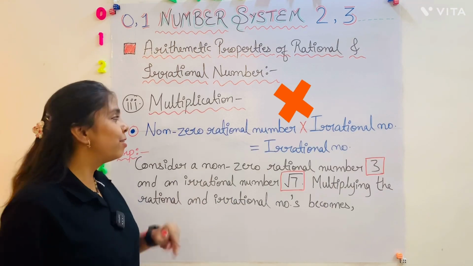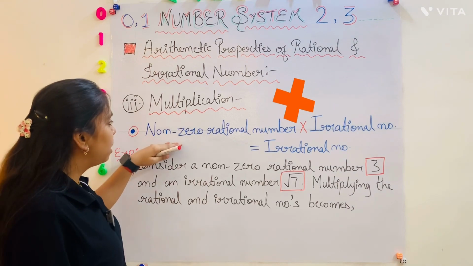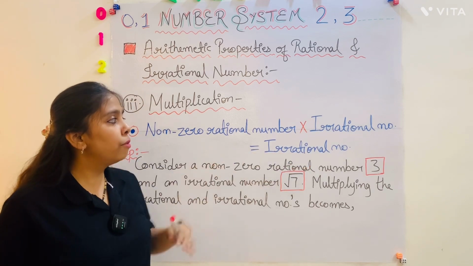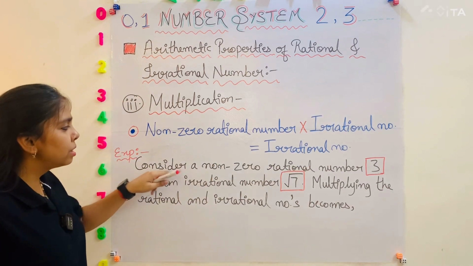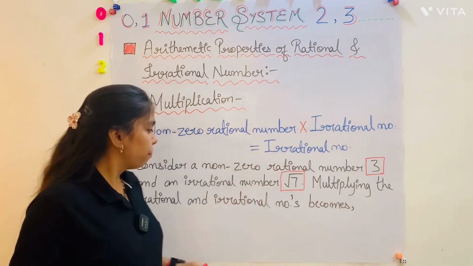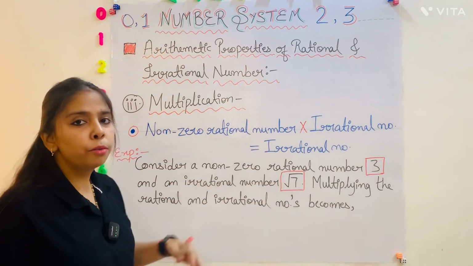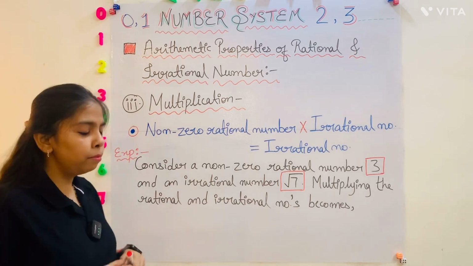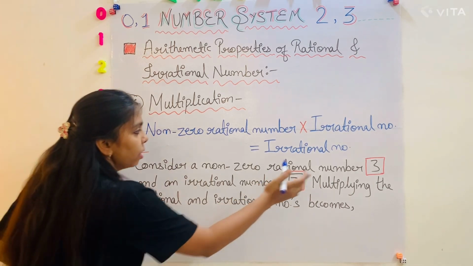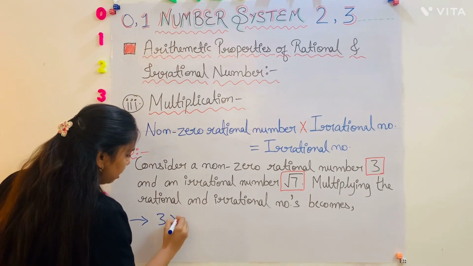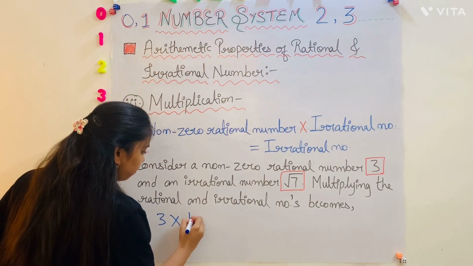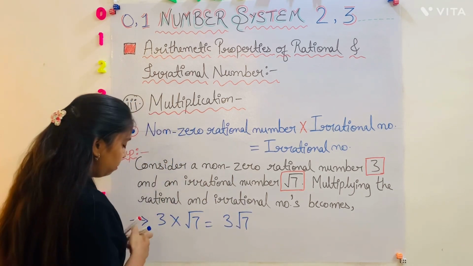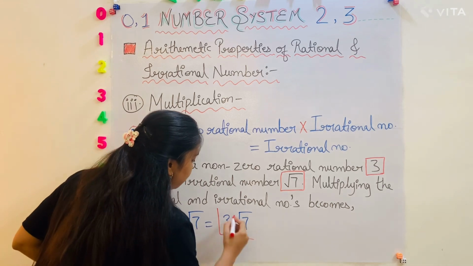Okay, so the third one is multiplication. When we multiply a non-zero rational number by an irrational number, it will always give an irrational number. Example, consider a non-zero rational number 3 and an irrational number under root 7. Multiplying the rational and irrational numbers becomes 3 multiplied by under root 7. It will give 3 under root 7, and this is an irrational number.